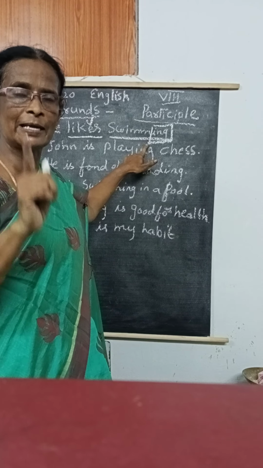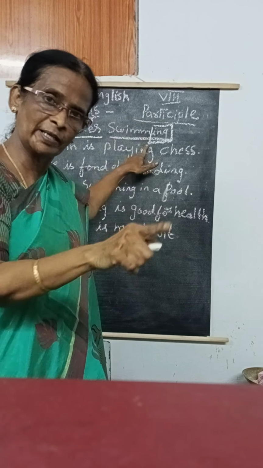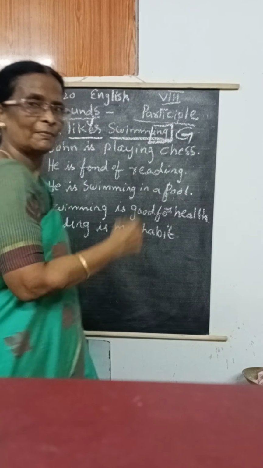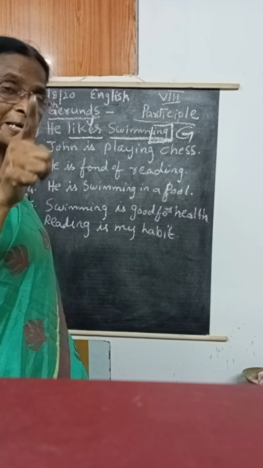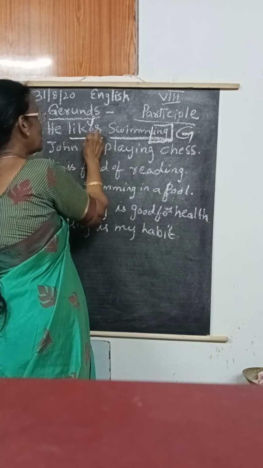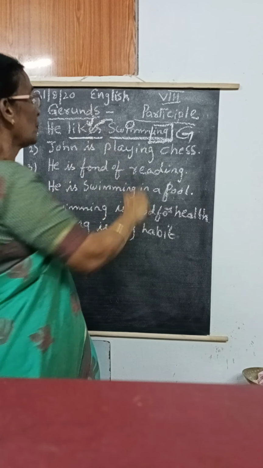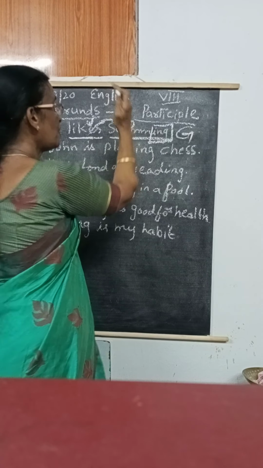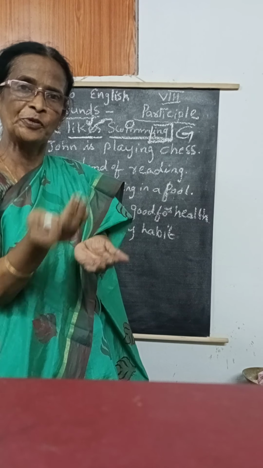So where a verb action turns into a noun, that is known as the gerund. There is no helping verb. Be careful: where there is a helping verb, that is the present participle, as I told. Here likes is the verb, and this is the object of the verb. Actually swim is the verb, but we added the ing and it turned into a noun. So remember, a gerund is always a verb that acts as a noun by adding ing.